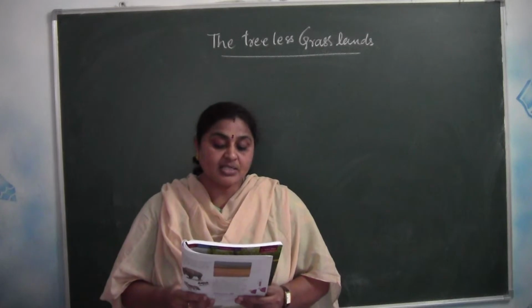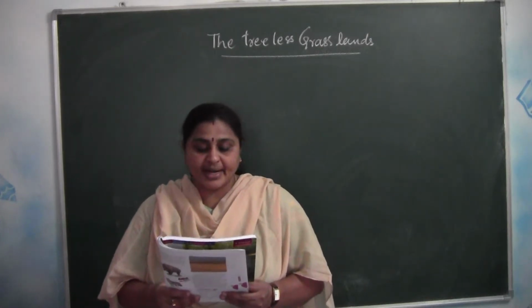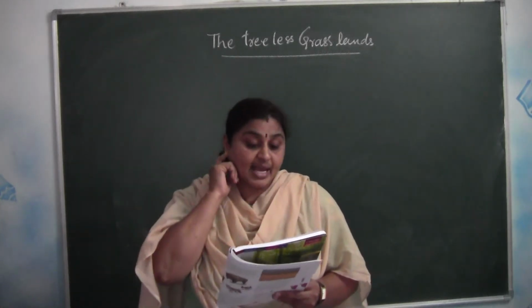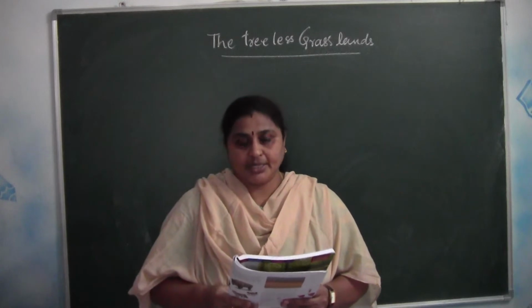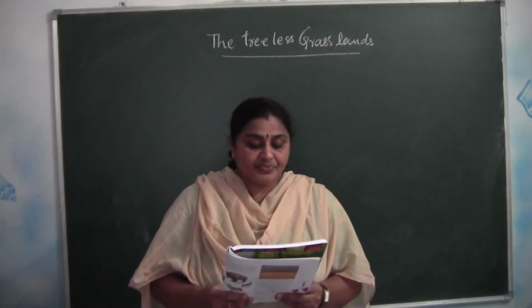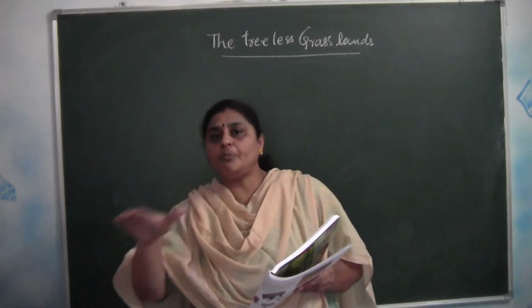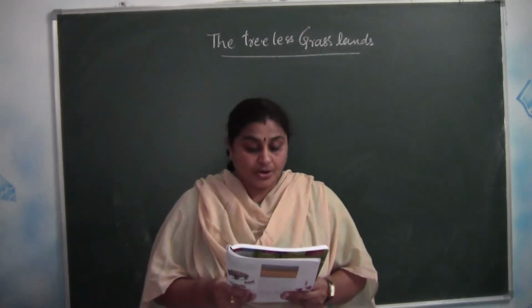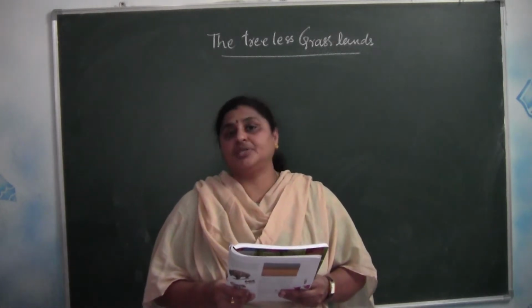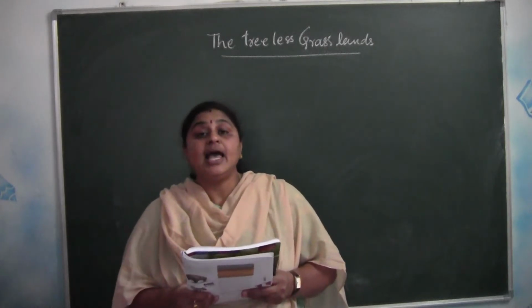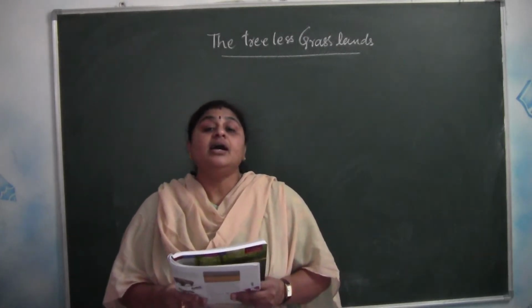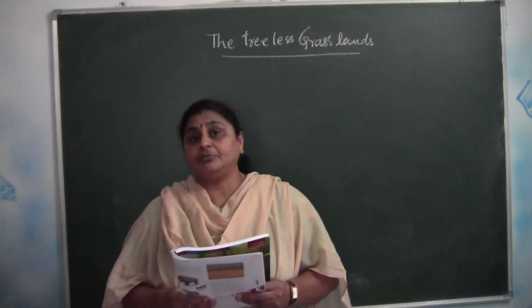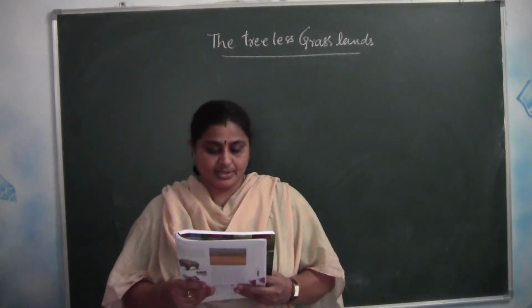The prairies are a vast stretch of gently sloping temperate grasslands in North America. So these prairies are a form of grassland. They are found in North America, which is one of the continents, and they are gently sloping. Prairie is a French word, and the meaning of prairie is grassland. What is the meaning of prairie? Grassland. So the grasslands in North America are called the prairies.